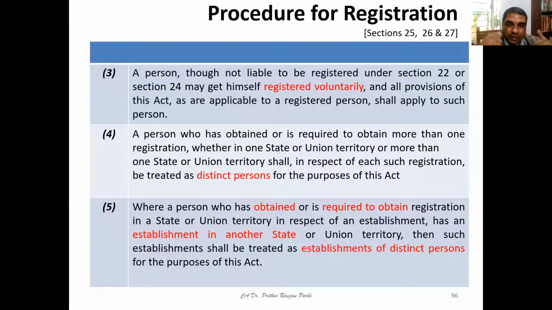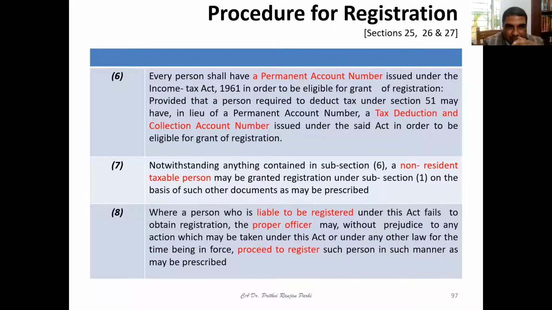Let us move to the next point. Where a person who has obtained or is required to obtain registration in a state or union territory in respect of an establishment has an establishment in another state or union territory, then such establishments shall be treated as establishments of distinct persons for the purpose of this Act. That means once we say that person is a distinct person, then that person's establishment shall also be treated as an establishment of a distinct person. Okay, I think you have understood this.